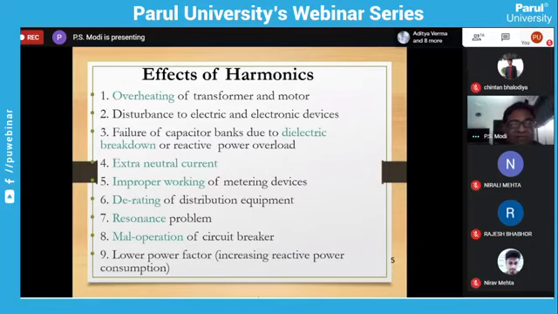You can see it can cause overheating of the transformer and the motor, so all the magnetic components. It can disturb electric as well as electronic devices. There is failure of capacitor banks due to dielectric breakdown or reactive power loading. Extra neutral currents also occur. Improper working of the metering devices, derating of the distribution equipment, resonance problems can also occur, maloperation of the circuit breaker, and it can also make the supply power factor low. So it has so many adverse effects. So we have to remove the harmonics.